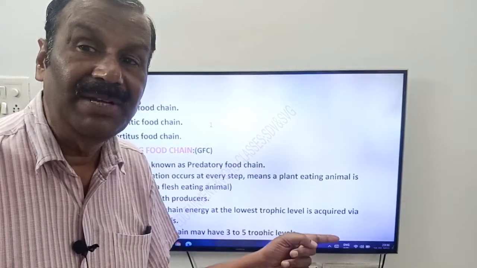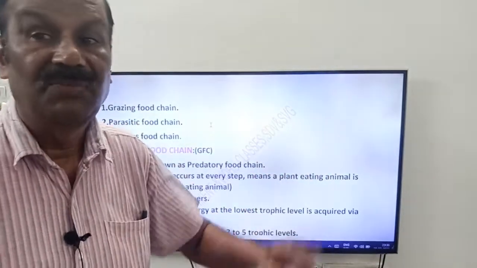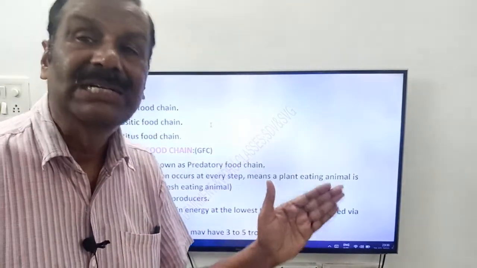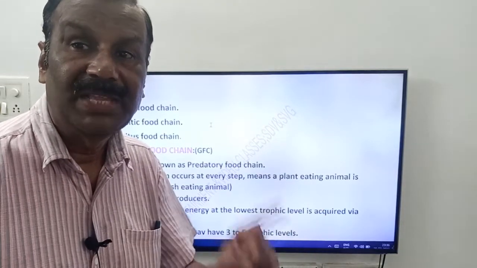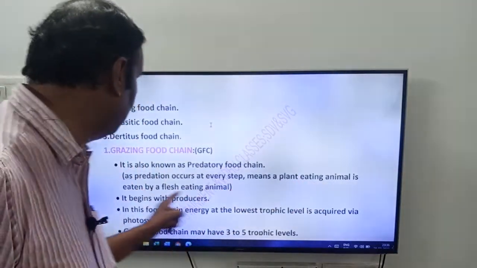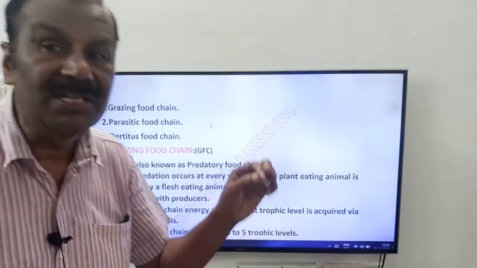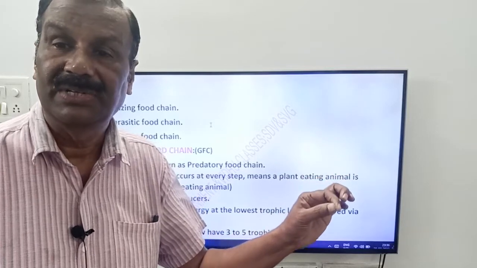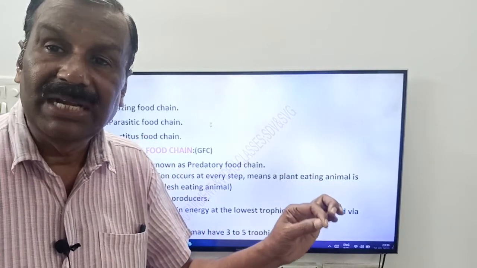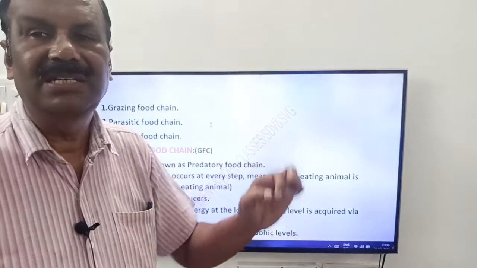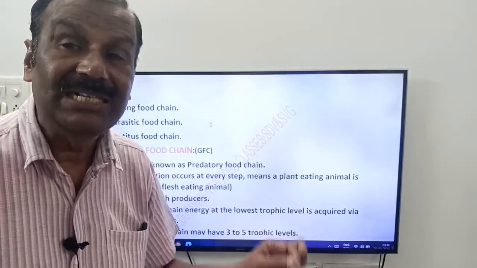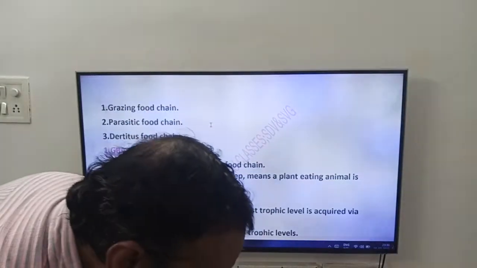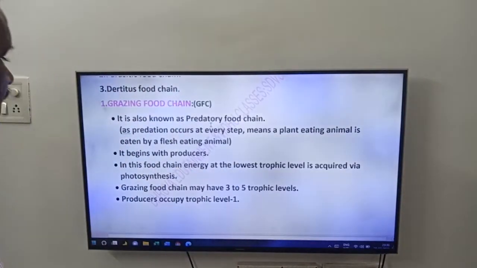The third trophic level animal is eaten by the fourth trophic level, and the fourth trophic level animal is eaten by the fifth trophic level. But in the third, fourth and fifth, they are all flesh eating animals. Because of that we call it the predatory food chain. Predation means the animal which eats a prey; here it eats its flesh. Okay friends? Now see, the grazing food chain starts with producers.